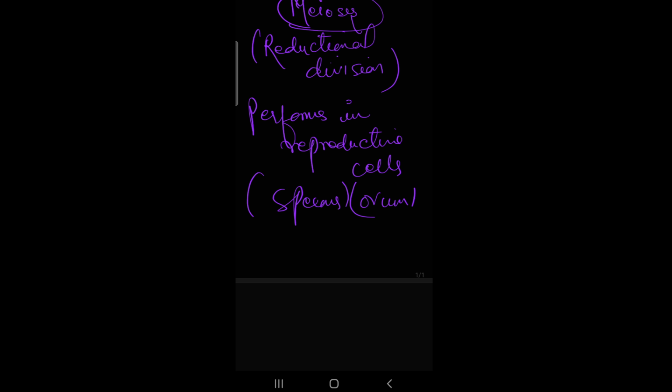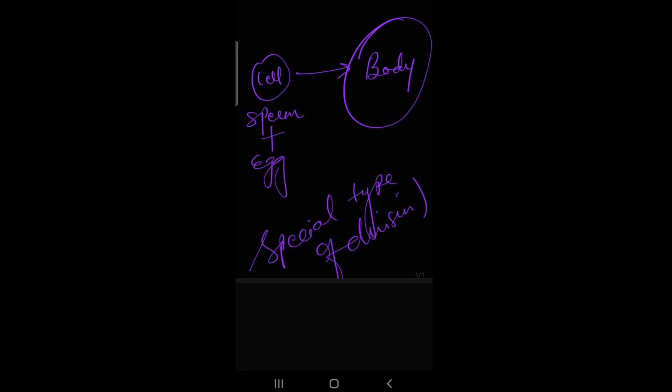Okay children, this type of division is a special type of division in which a single cell can make a whole body. In meiotic cell division, only certain cells undergo division and some organs are formed, but this is a special type of division in which a cell can produce a whole body. For example, if a sperm and ovum meet after fertilization, it will perform its function and make the whole body. That is because of the formation of gametes. So this is also called a special type of cell division.